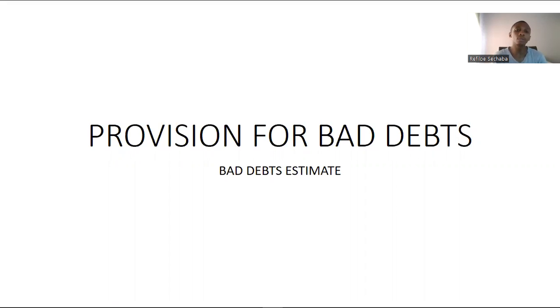When we sell goods on credit, it carries the risk that we might not get the money back because some debtors will not be able to pay us back. The debtors that don't actually pay us back, we are going to recognize as bad debts. Bad debts is an expense. Whenever we recognize bad debts, we debit bad debts, which is an expense because it reduces the initial sales income that we recognized.